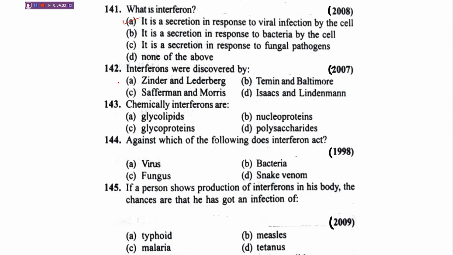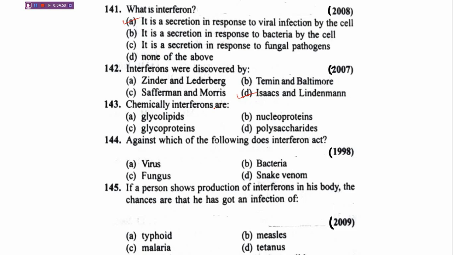Next, interferons were discovered by. Option A, Zinder and Lederberg. B, Temin and Baltimore. C, Safferman and Morris. D, Isaacs and Lindenmann. So the correct answer is Isaacs and Lindenmann. Next question.